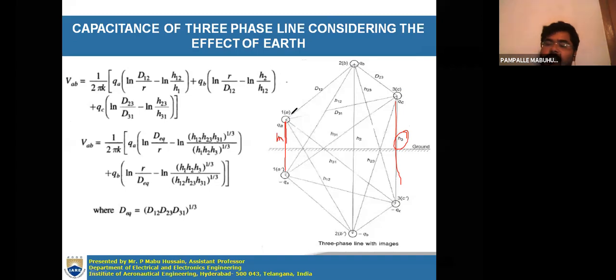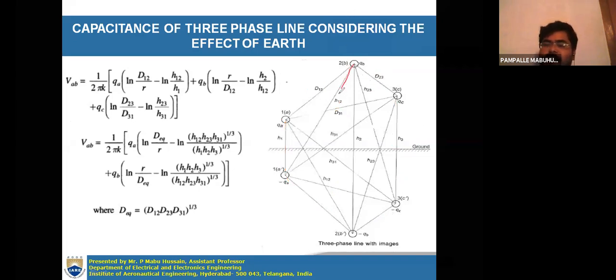The distance from A to B is D12, from B to C is D23, and 3 to 1 is D13. This distance will be the same as this distance, and this distance the same as this distance, and this distance the same as this distance.